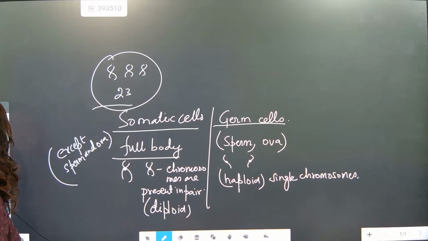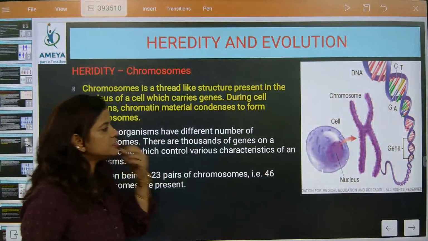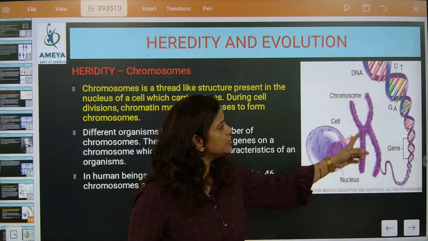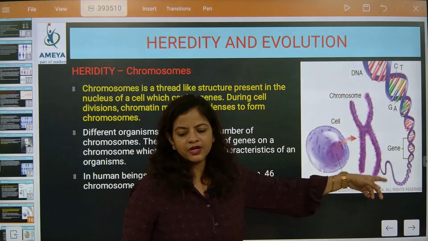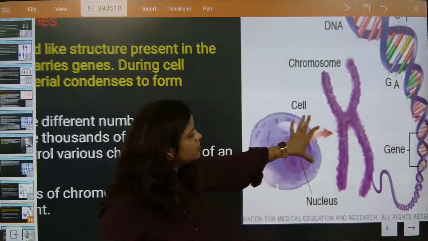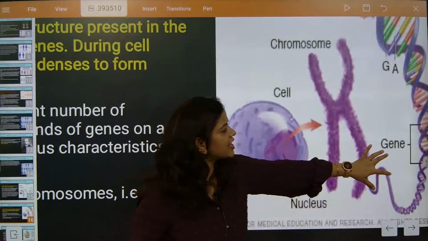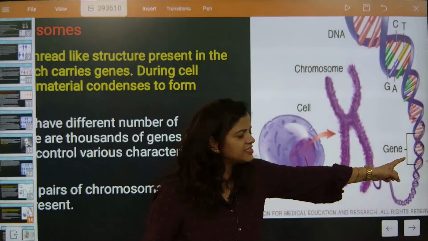Very good, beta. So now we are going to understand the next part. So this is cell, inside cell nucleus, inside nucleus chromosomes, and chromosomes are made of genes. Can you see the gene pattern, beta? Can you see the binding? Can you see the thread? The unit of DNA is considered as gene.